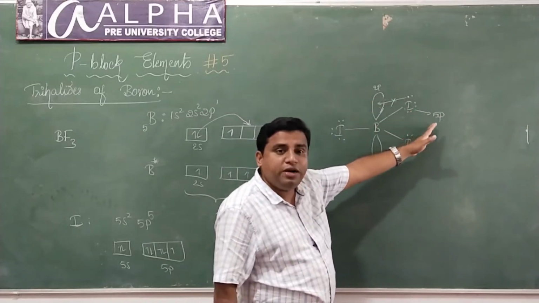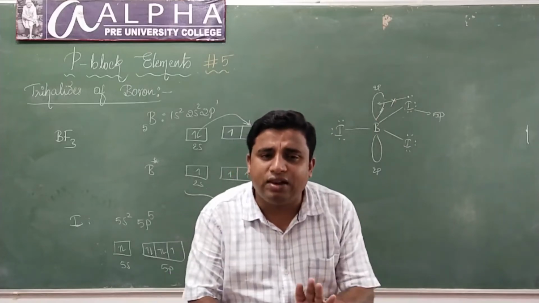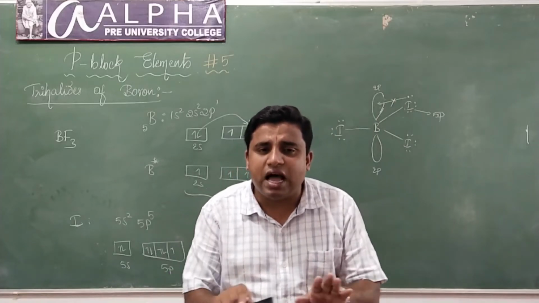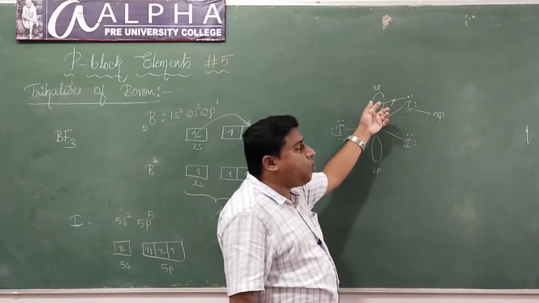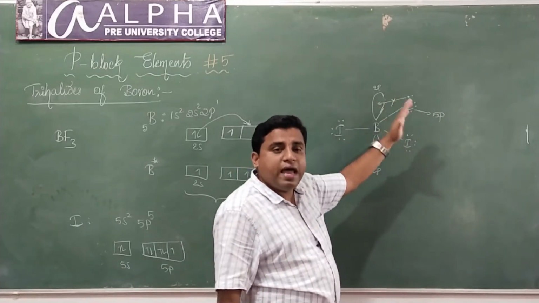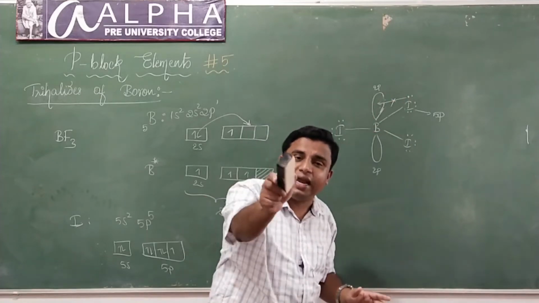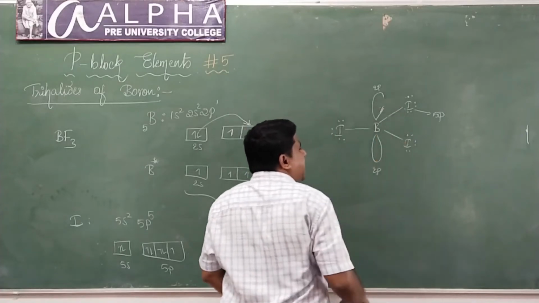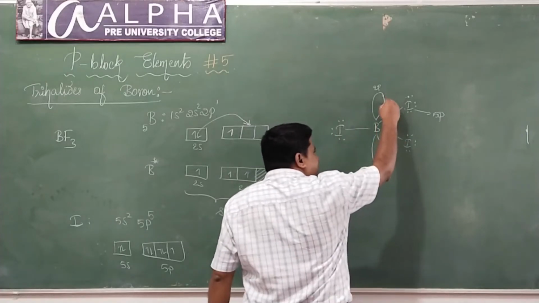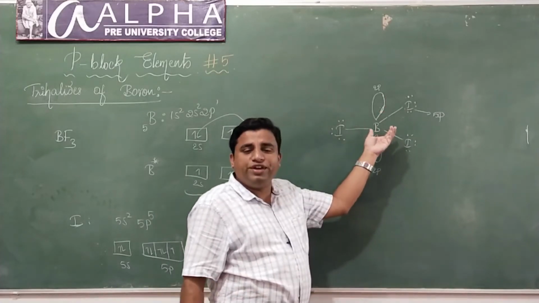Why can the 5p orbital of iodine not overlap with the 2p orbital of boron? Because they have a large energy difference. Since there is a large energy difference, the 5p orbital of iodine cannot overlap with the 2p orbital of boron. Hence iodine cannot transfer its lone pair of electrons to the vacant p orbital of boron. So boron again becomes electron deficient, isn't it?